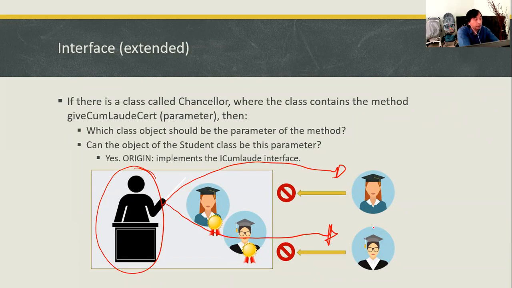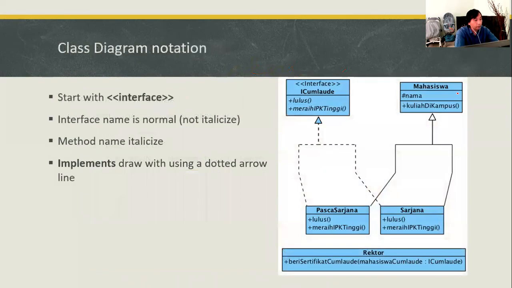So to differentiate between the students, we are going to create a parameter inside the method, where the parameter should be the kind of the student.